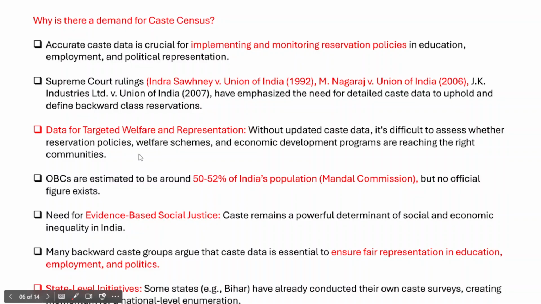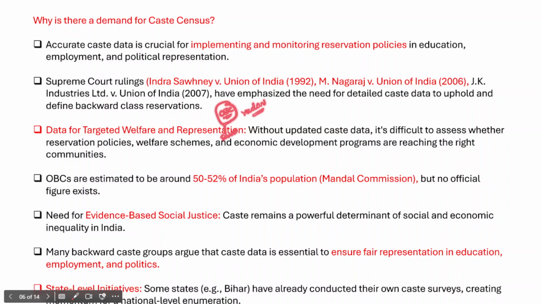And there should also be data for targeted welfare representation, right? Data for targeted welfare representation essentially means that when you have adequate data, it results in data-driven and evidence-based policy making. For example, take the case of OBCs. Yadavs are considered the most progressive caste group within the OBCs, and there are also other different castes.